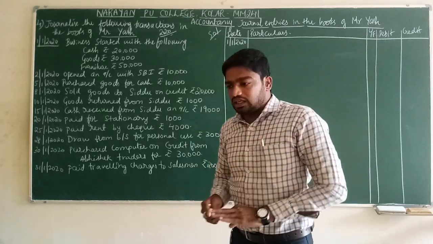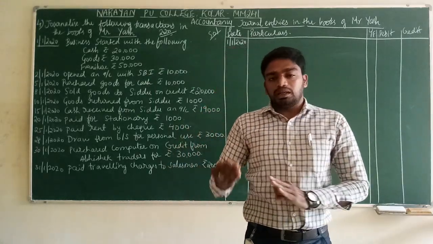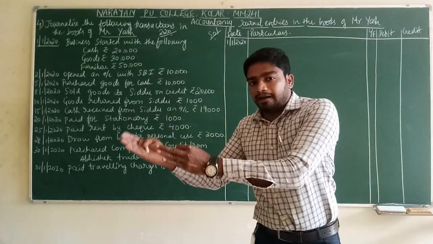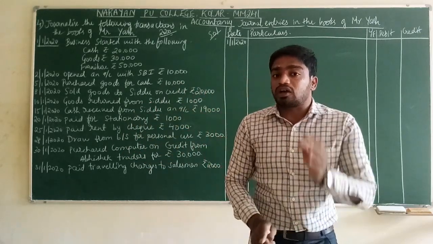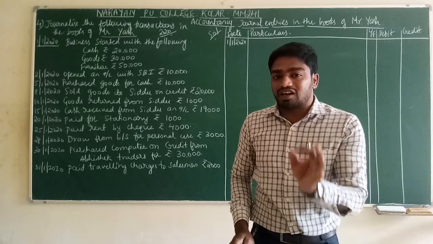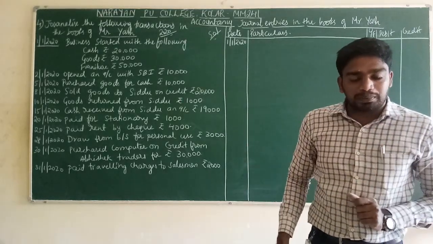Once any cash, any goods, any furniture, any building is coming to the business for the first time, that will be called capital. Do you remember the meaning of capital?